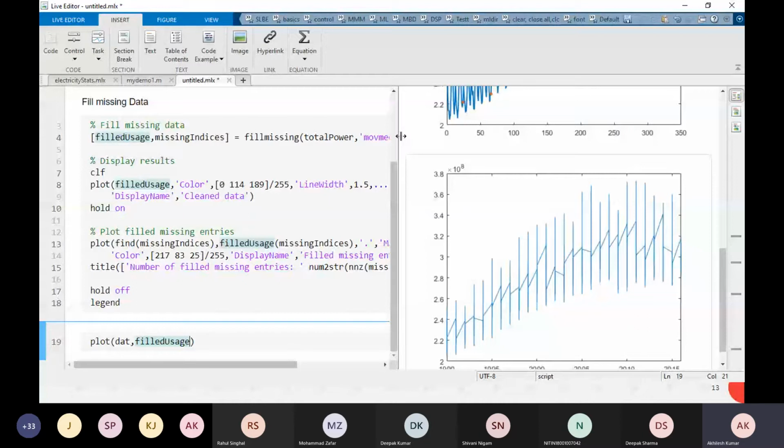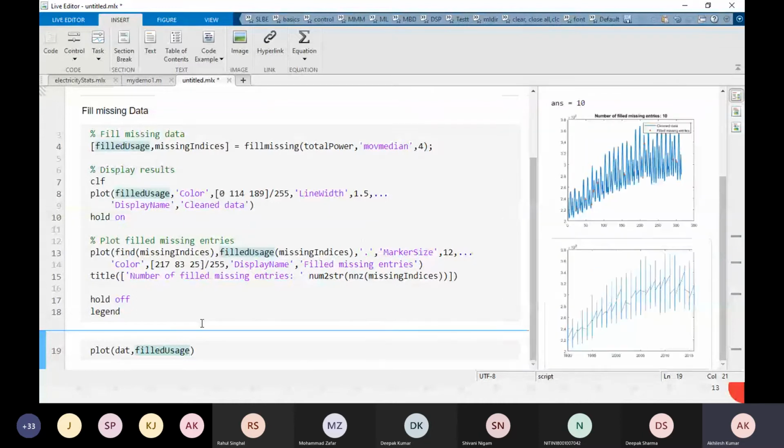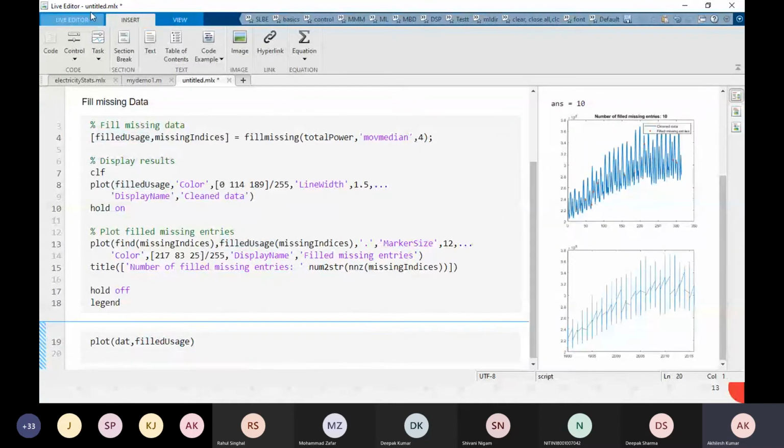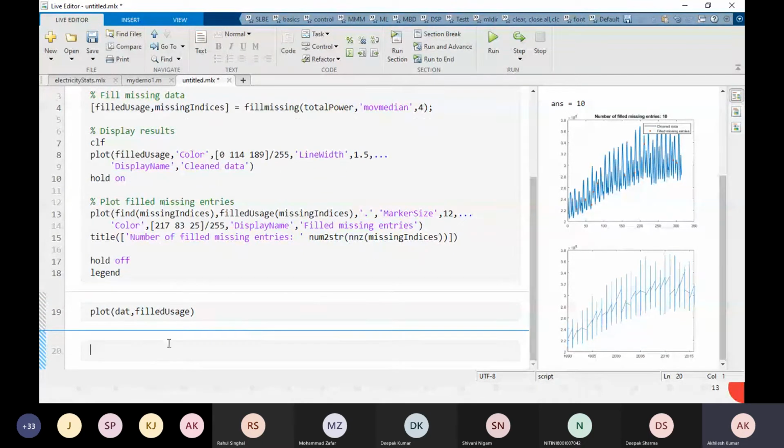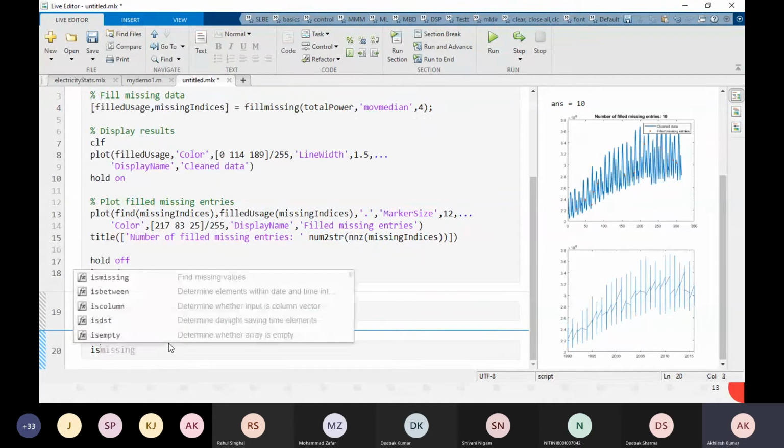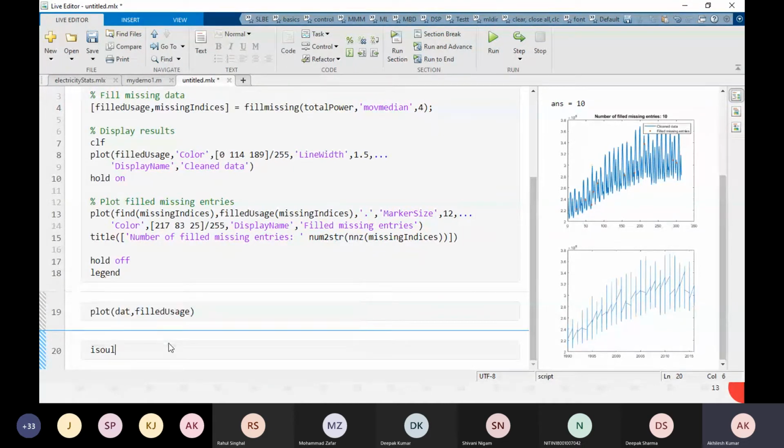Okay. I want to check if there are outliers or not. These pre-processings are very important. Outliers means spikes. So I'm going to break it as a section. Simple command is there, isoutlier. Perfect. And this filled uses, and I will take the sum.